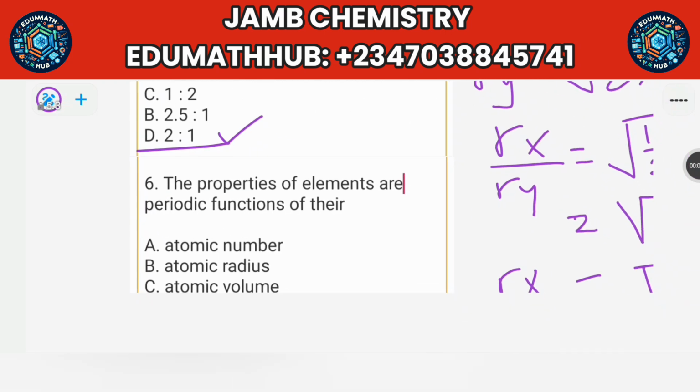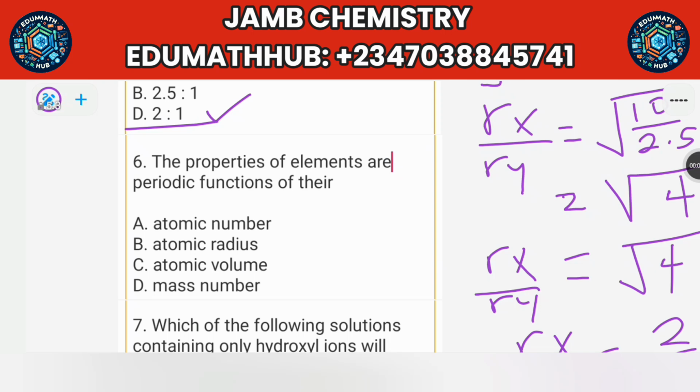Now the next one: properties of the elements are periodic functions of their dash. The properties of the elements in the periodic table are periodic functions of their dash. So the elements in the periodic table are not arranged according to maybe the mass number. They are arranged according to the atomic numbers. So when you see the elements in the periodic table, they are arranged according to how the atomic numbers are increasing or decreasing.